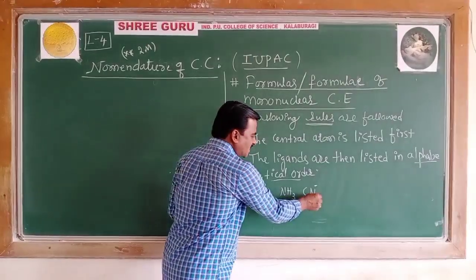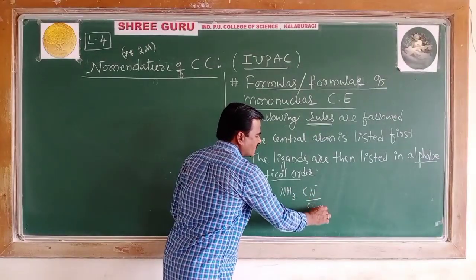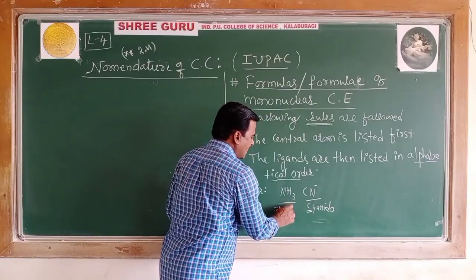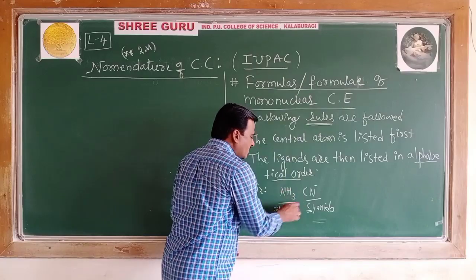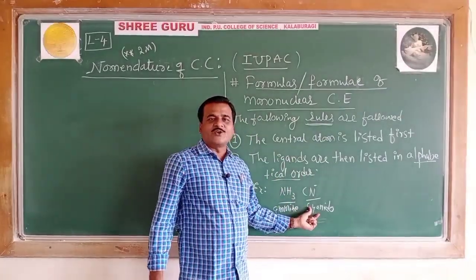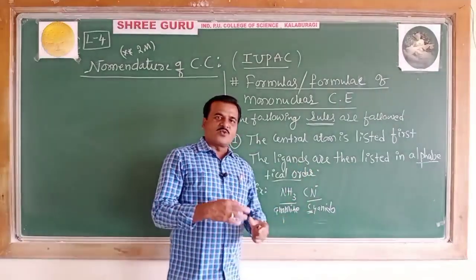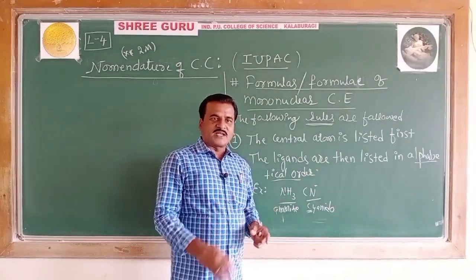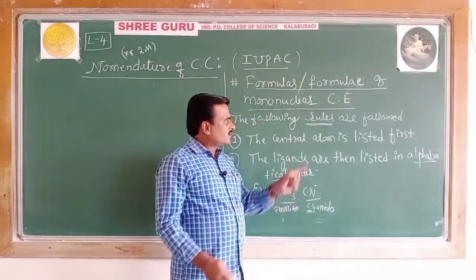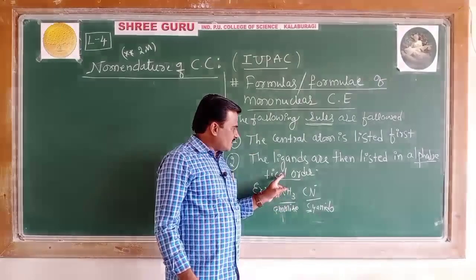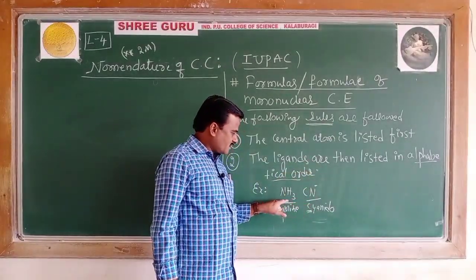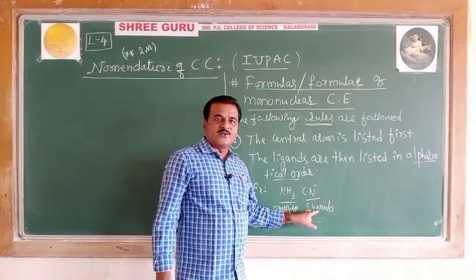Cyanido starts with the letter C and amine starts with the letter A. Then amine ligand must be taken first, followed by cyanido. If there is more than one ligand in the complex, they are listed with the central metal atom in alphabetical order. So amine comes first, followed by cyanido.